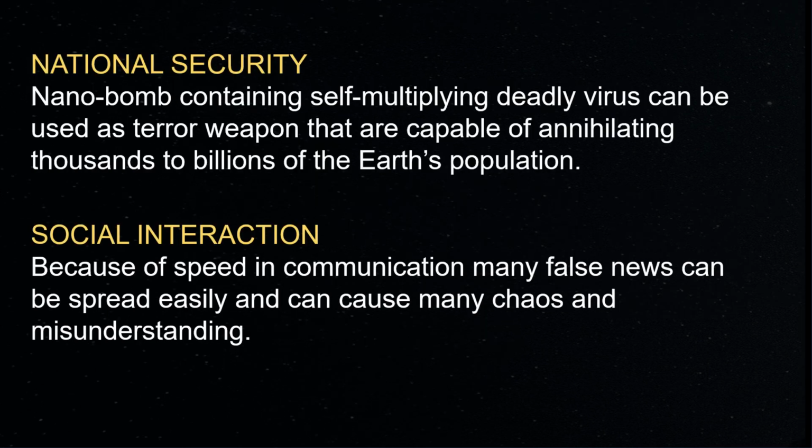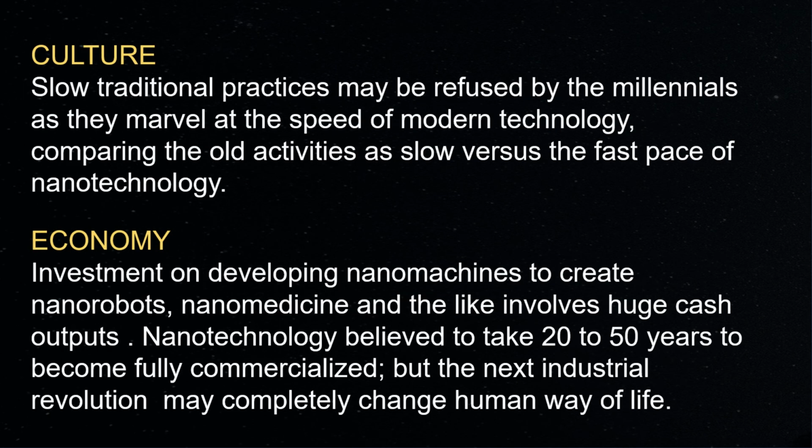In national security, a nanobomb containing a self-multiplying deadly virus can be used as a terror weapon that is capable of annihilating thousands of millions of the Earth's population. In social interaction, because of speed in communication, many false news can be spread easily and can cause much chaos and misunderstanding. In culture, slow traditional practices may be refused by the millennials as they marvel at the speed of modern technology, comparing the old activities as slow versus the fast pace of nanotechnology.